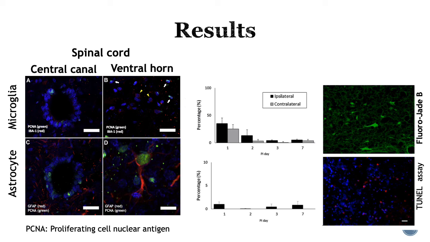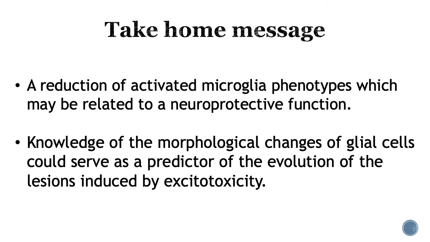Then, the authors tried to detect proliferating glial cells. It revealed that IBA1 positive cells and GFAP positive cells colocalized with PCNA on both sides. Finally, the authors identified degenerative and apoptotic cells and found both positive cells in the kainic acid group.